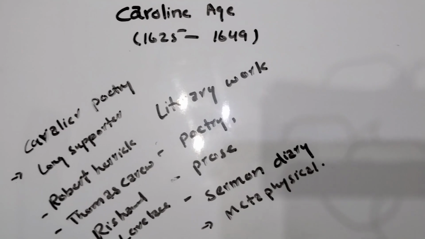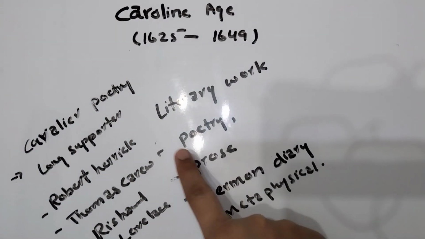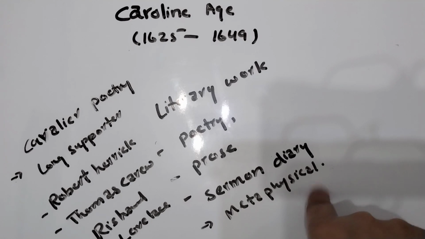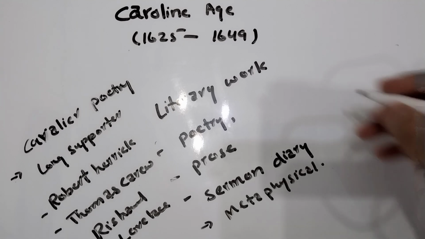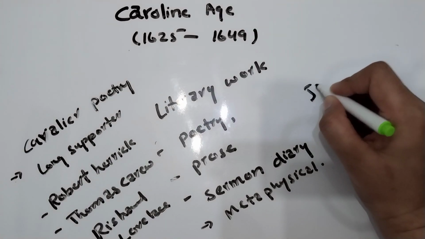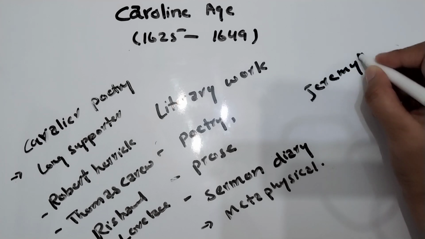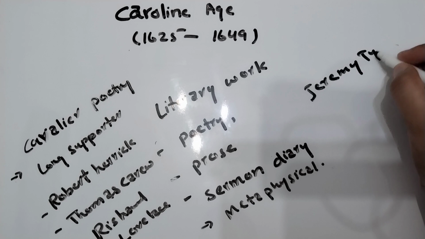Now the literary work: poetry, prose, sermon, diary, and metaphysical poetry. This was the type of writing the writers presented in this era. This was the age of prose as well. The development of prose reached excellence in Jeremy Taylor, the prose writer, who wrote a lot in this era.